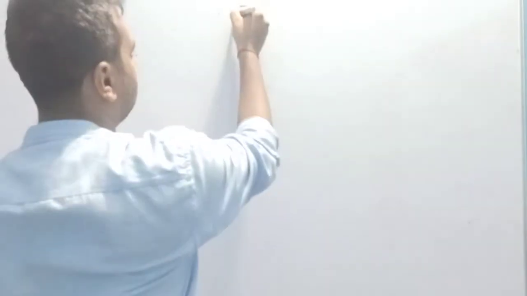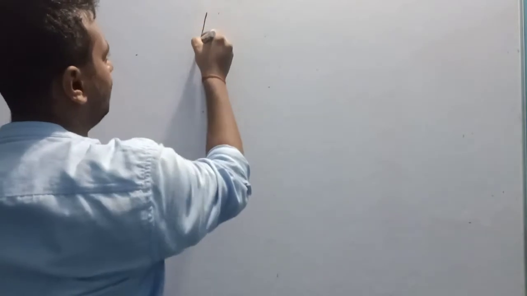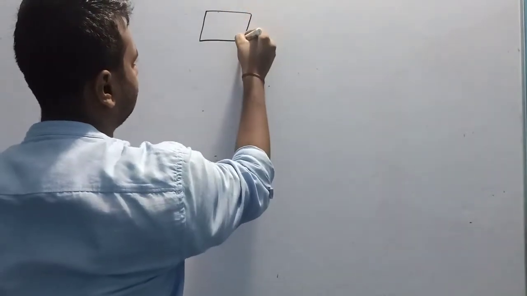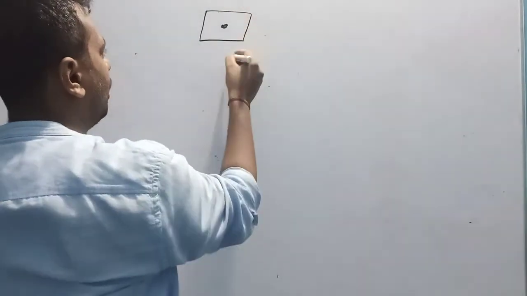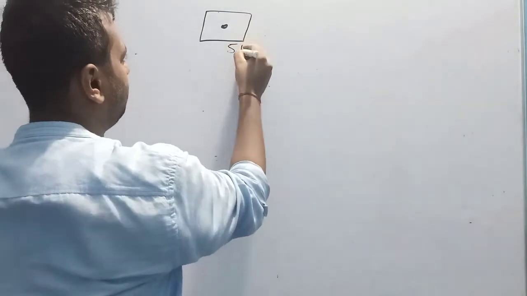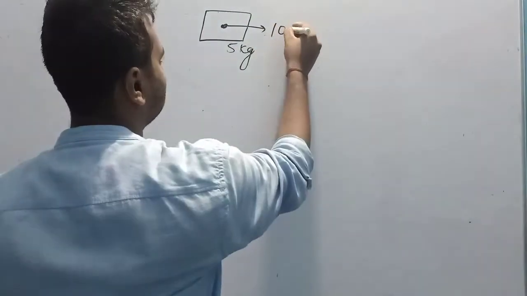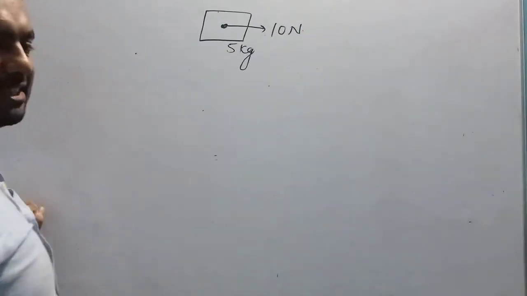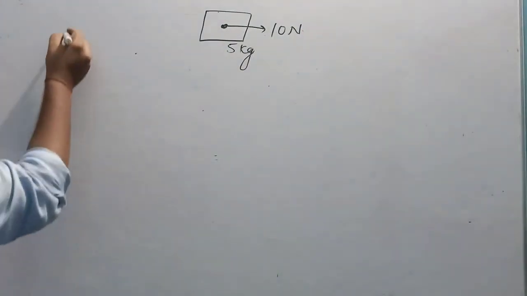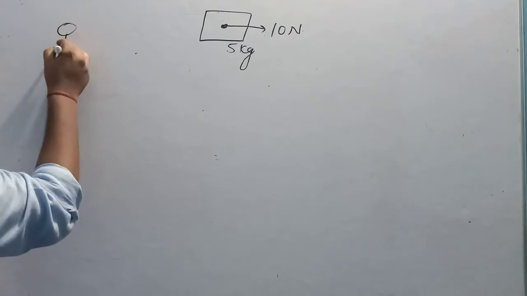Suppose I am giving you a situation. There is a block kept here. This block has a mass of 5 kg and a force of 10 Newton is applied on this block. There are two observers.